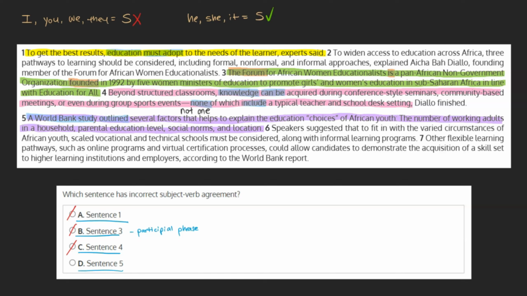However, our second subject is the plural "factors," which is matched with the singular verb form "helps." Because factors is plural, we can see that it needs to be paired with a plural verb form, resulting in "several factors help to explain." As we can see, this sentence doesn't have proper subject-verb agreement. We can mark this as our final answer.